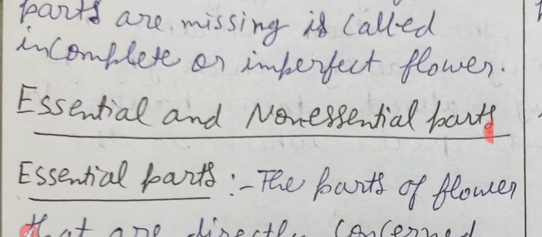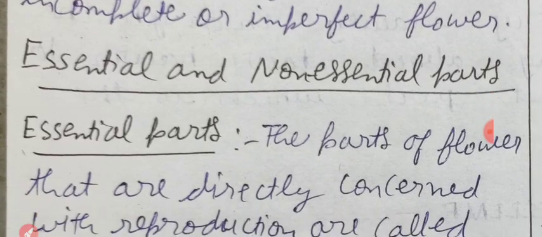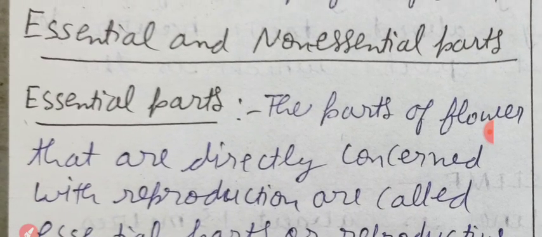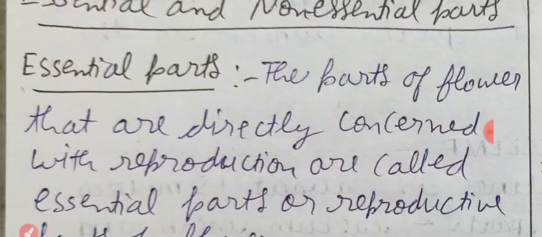Next we have the difference between essential and non-essential parts. My dear students, essential parts means the parts which help in reproduction. Non-essential parts do not take part in reproduction. Let us discuss them. First, essential parts of the flower, let us see.